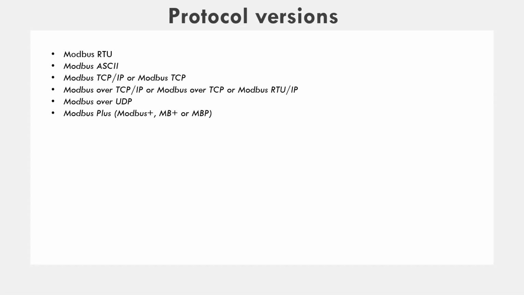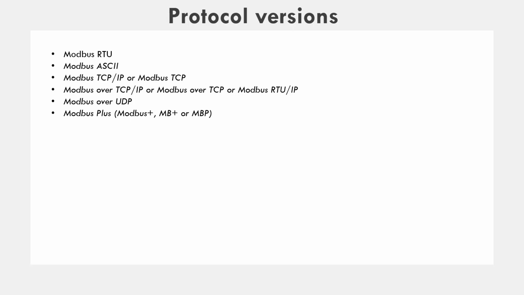There are different protocol versions of Modbus in the market. The first protocol version here is Modbus RTU. This is used in serial communication and makes use of a compact, binary representation of the data for protocol communication. Second is Modbus ASCII. This is used in serial communication and makes use of ASCII characters for protocol communication.